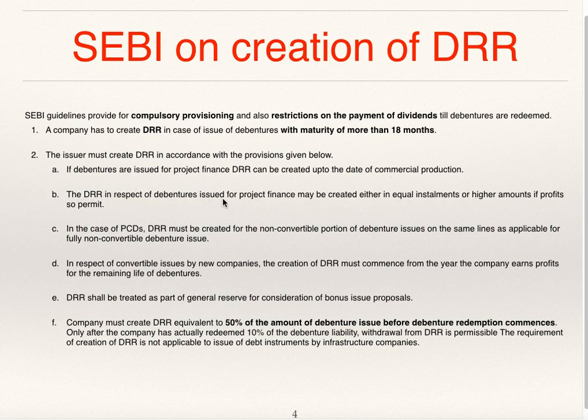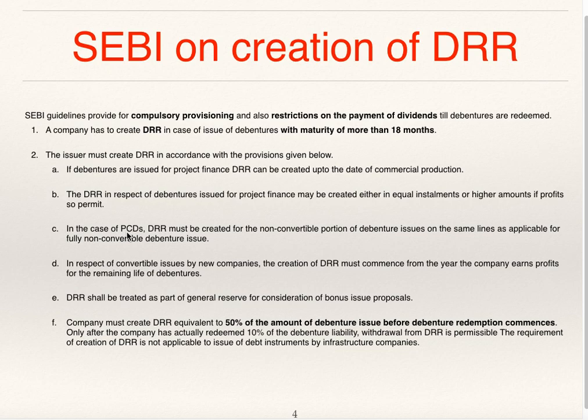DRR in respect of debentures issued for project finance may be created either in equal installments or higher amount if profit so permits. So equal amount can be transferred to DRR from profits, or if the company is having more profit, then in the year in which the company is having more profit, a higher amount can be transferred to DRR.